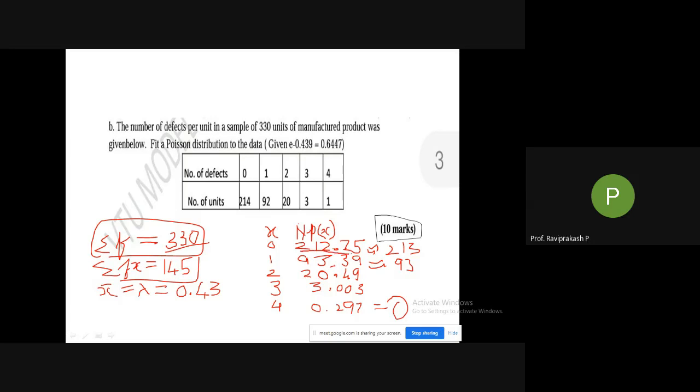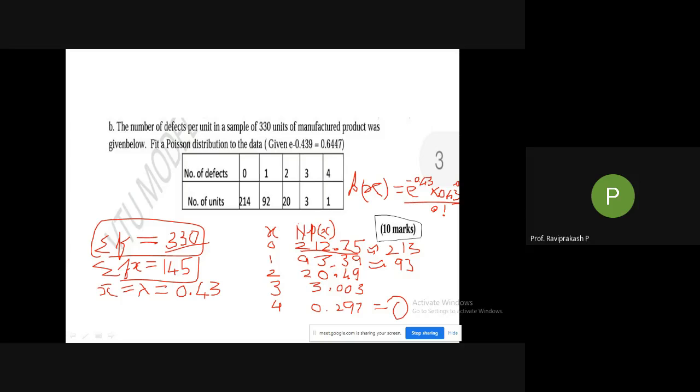213, this one. Yes, sir. So what is P of x? P of x is equal to e raised to minus lambda. What is lambda? We are getting 0.43. So e raised to minus 0.43 into 0.43, because into lambda we have lambda raised to x. So it is 0.43 raised to 0, whole divided by 0 factorial.